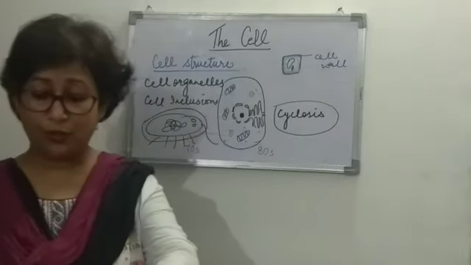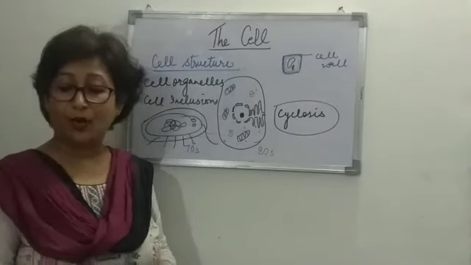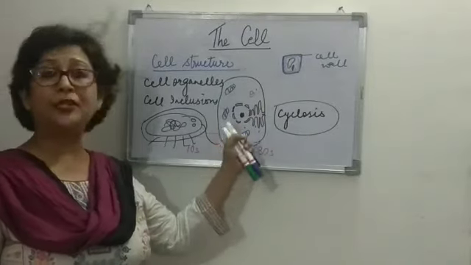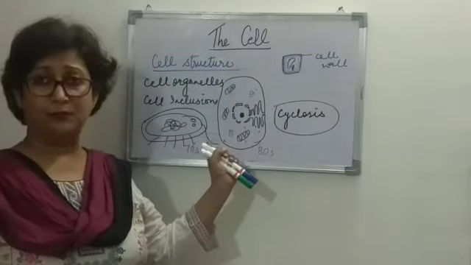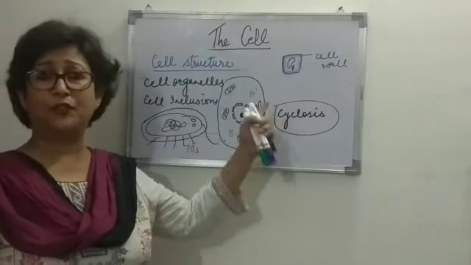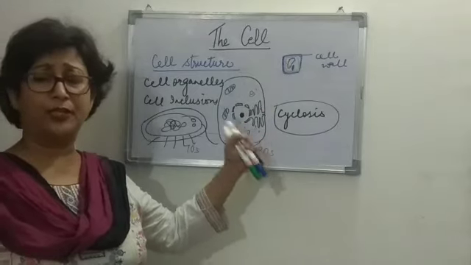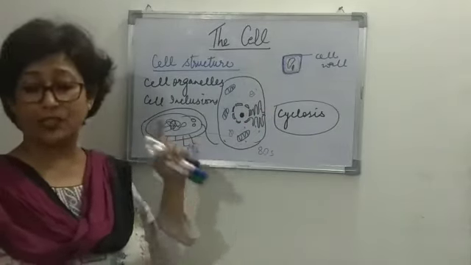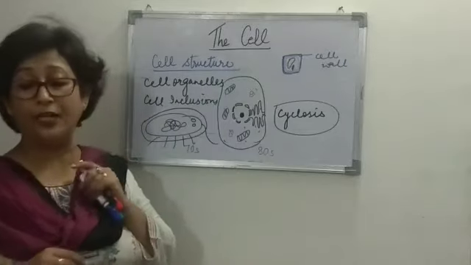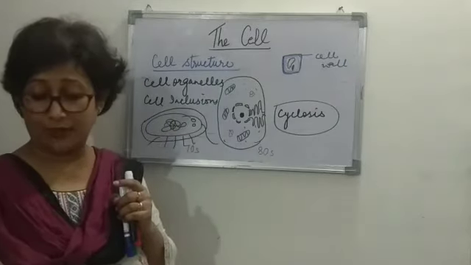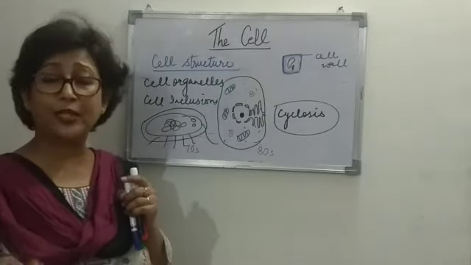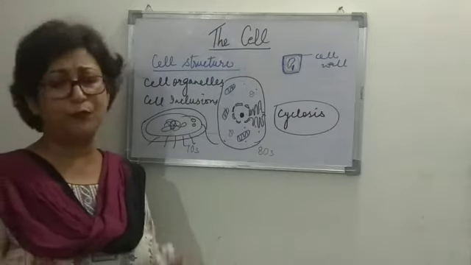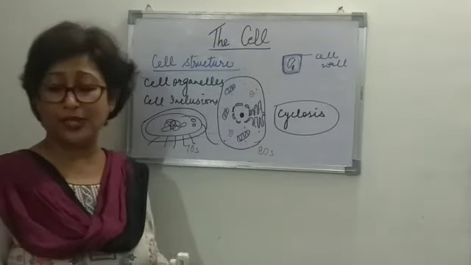Cyclosis, as we just discussed, is the streaming movement of the cytoplasm. This streaming movement is found just in eukaryotic cells, whereas cyclosis is not found in a prokaryotic cell, right? Sexual reproduction is absent in a prokaryotic cell, and as we've already discussed, no gamete formation takes place.